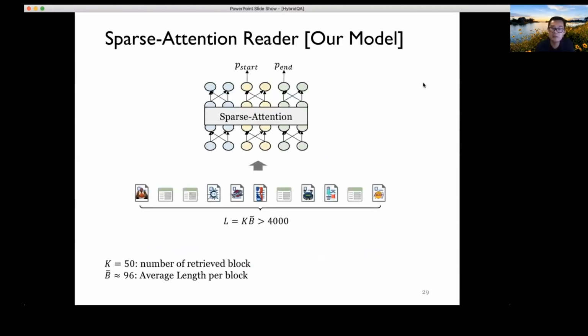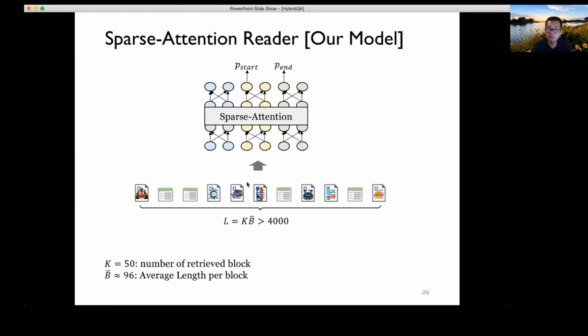Like I said, one of the major challenges we ran into in this particular project was that efficiency was a big consideration. If we don't use an efficient module, and we use the traditional Google BERT model, then it is very slow and very dense, because we need to consider all the different pairwise interactions between the blocks and also the documents.